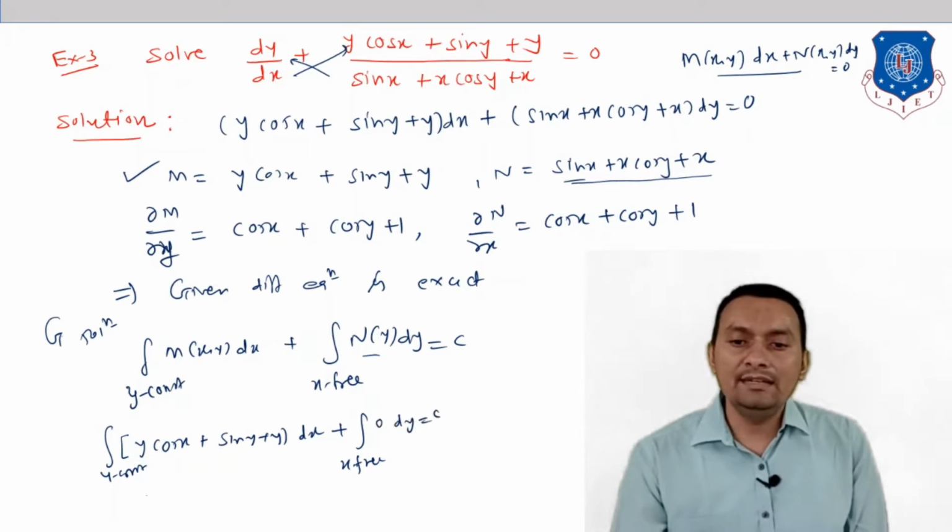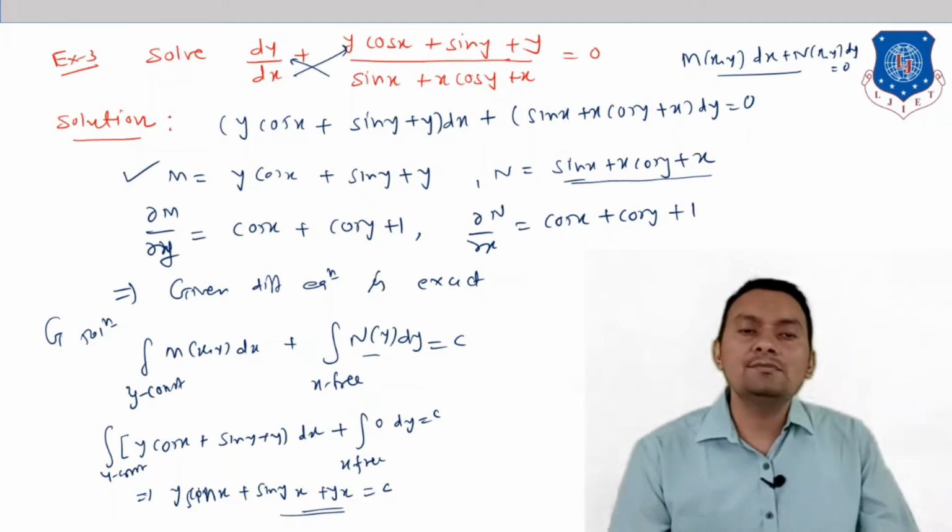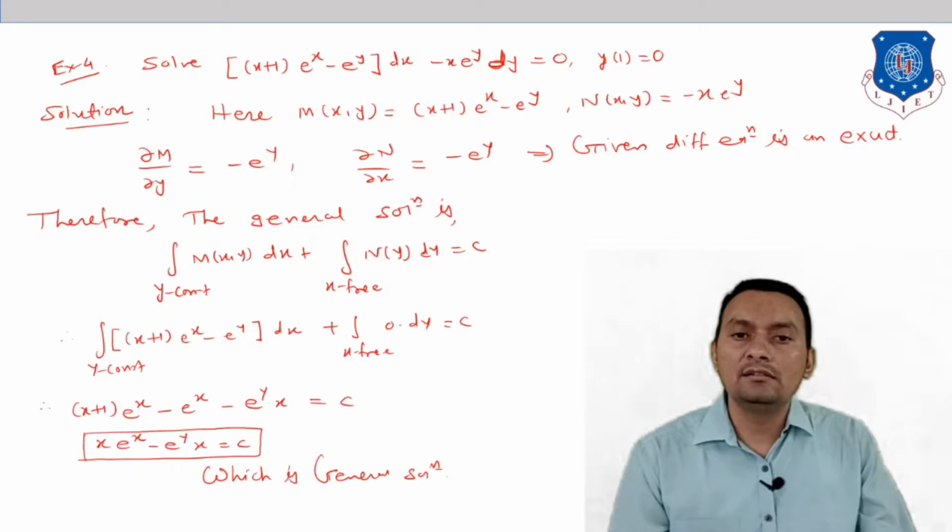So let us do the integration with respect to x over here. What we are trying to find out is y into sin x. Here sin y will be constant, so its integration will be x, as well as y, because of the constant quantity, and the integration will be x, equal to c. And this is exactly the final answer that you can see. So let us move on to another question.